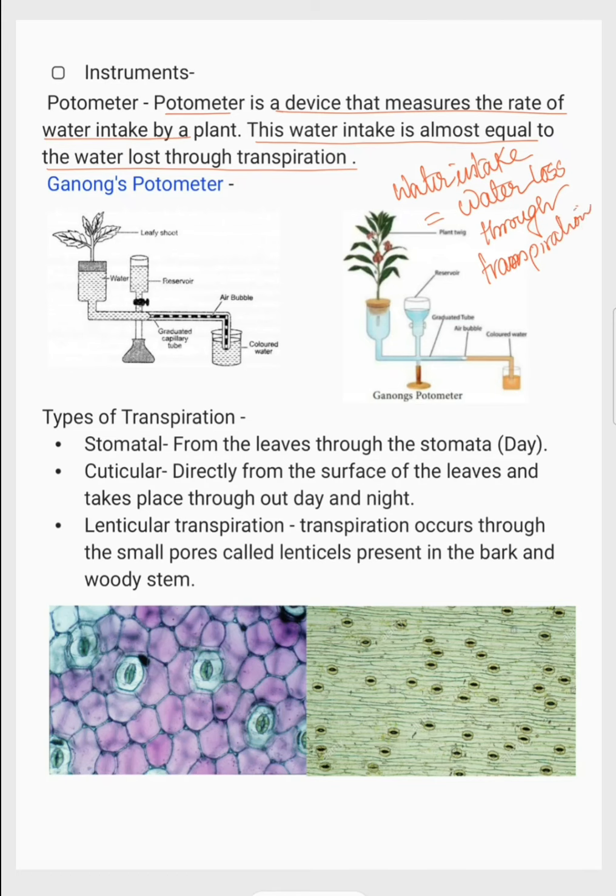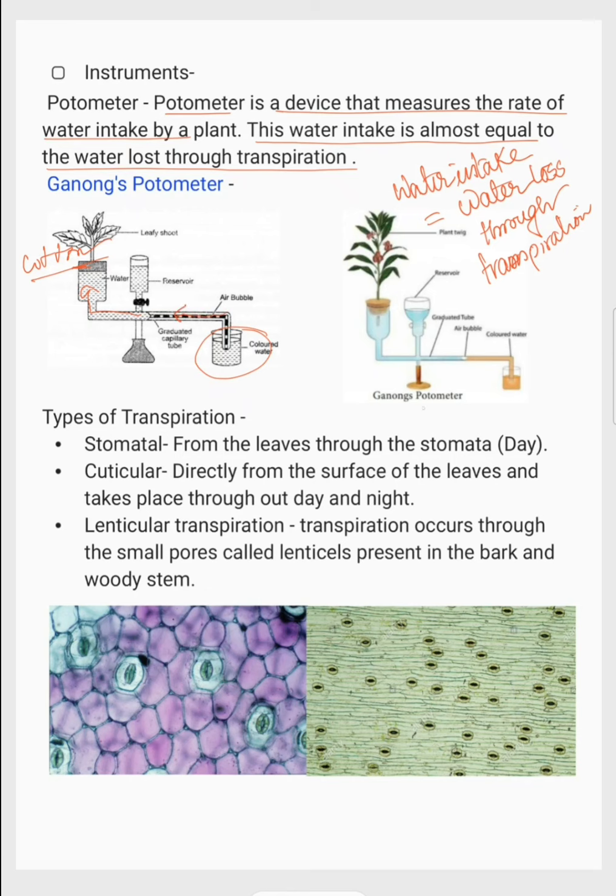Okay, so this is our potometer. You can see that colored water has been kept there, and this is a plant, and this plant has been blocked. There is some kind of cotton or oil also there, which stops the evaporation of the water. So it can be easily measured how much water is running through the column, that much water only will be absorbed by the plant. As it is colored water, and they have put some air bubbles inside, we can see clearly how much the water bubble is running throughout the tube.